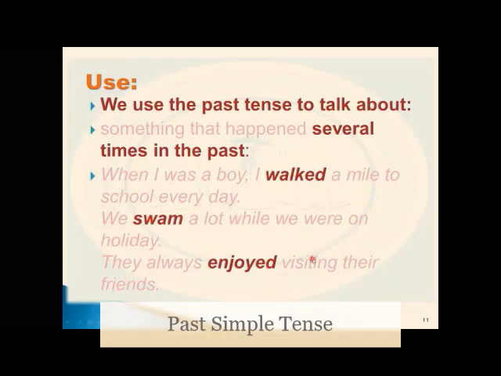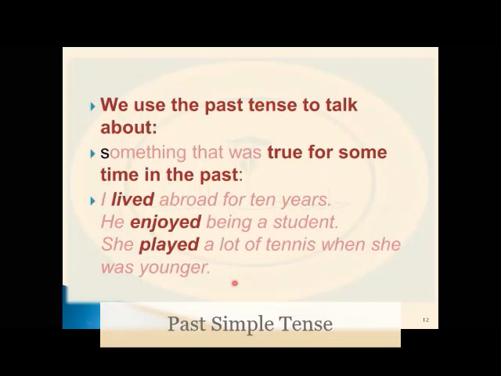They always enjoyed visiting their friends. Okay, also happened more than one time. The third case of usage, we use the past tense to talk about something that was true for some time in the past. For example, I lived abroad for 10 years. Okay, it was true in the past.